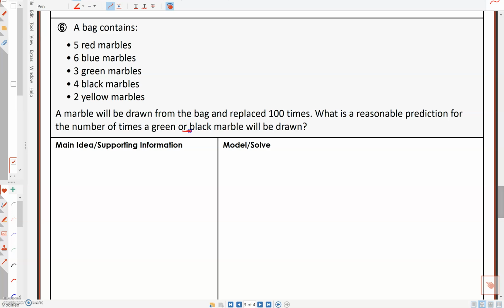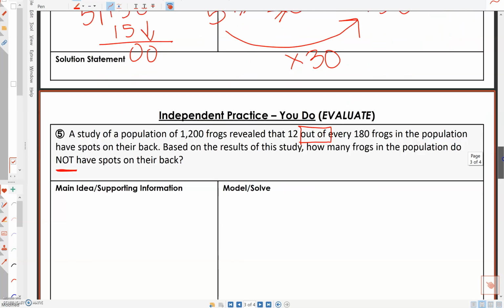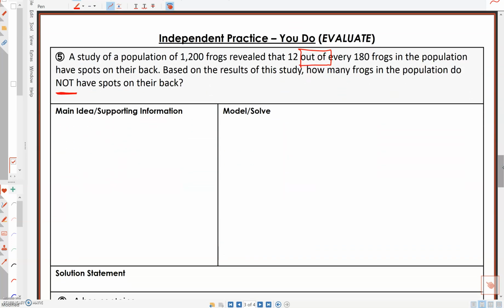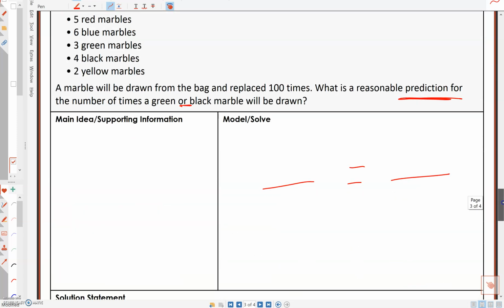And it has the word or, so green or black. Or means add. Look at the board, see what it means. Figure out that over the total, and it's going to be 100 times. So there's a prediction, so you know you have to create a proportion. Same thing here. You have to create a proportion.